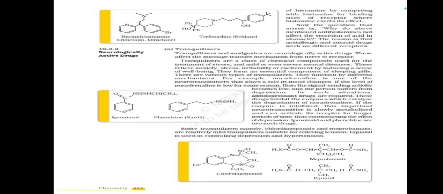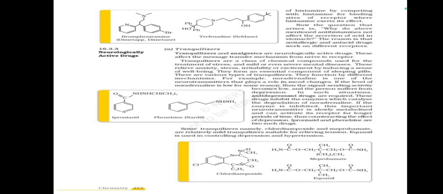If the level of noradrenaline is low for some reason, then the signal sending activity becomes low and the person suffers from depression. In such situations, antidepressant drugs are required. These drugs inhibit the enzymes which catalyze the degradation of noradrenaline.